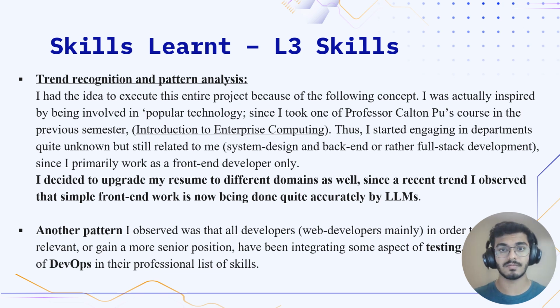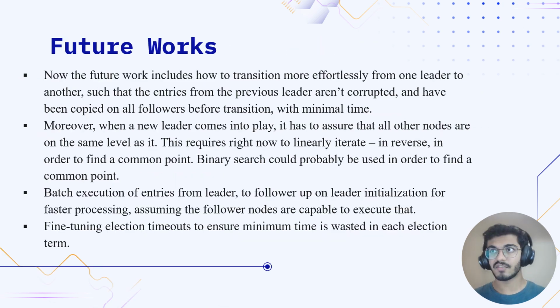One thing is, if a new leader comes into play, he has to copy all of his logs to all the other followers to ensure a consistent state. Now, to gauge where the follower is, a linear method is being used.